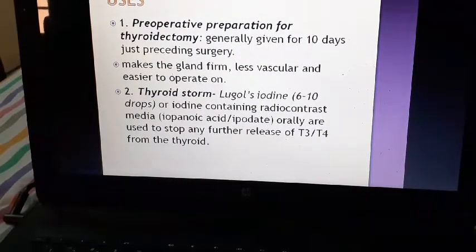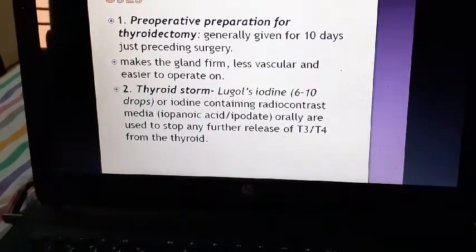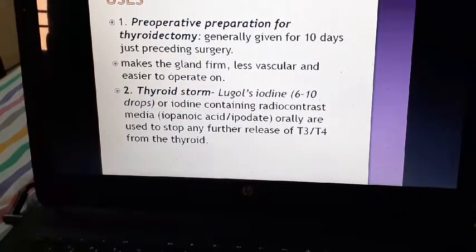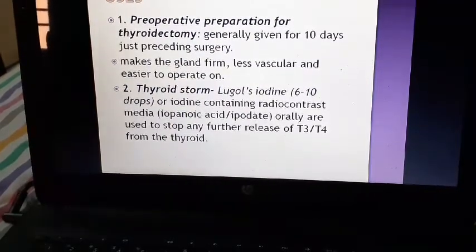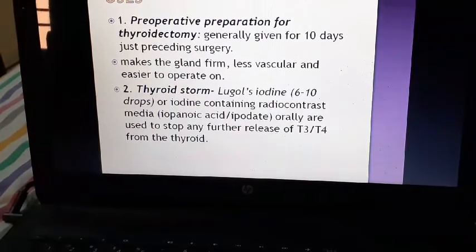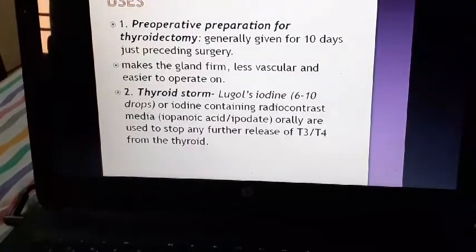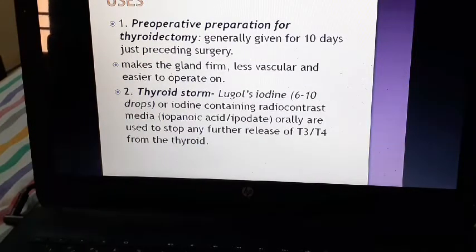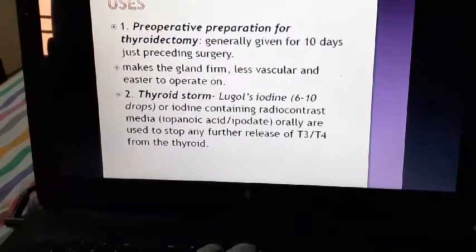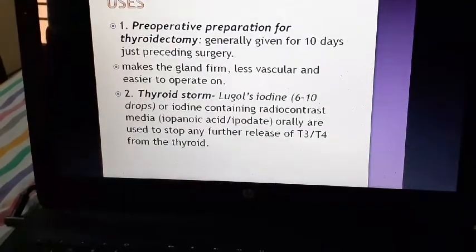Lugol's iodine 6 to 10 drops, or iodine-containing radio contrast media like iopanoic acid or ipodate, orally are used to stop any further release of T3 T4 from the thyroid. Thyroid storm is a hyperthyroid state. We have to restore the euthyroid status as early as possible by giving an antithyroid drug as well as Lugol's iodine, so that thyroid hormone is not released too much. And also during preparation of patients for surgery, we have to maintain the euthyroid state, and we have to decrease the release of the stored thyroid hormones. We can use this iodide.